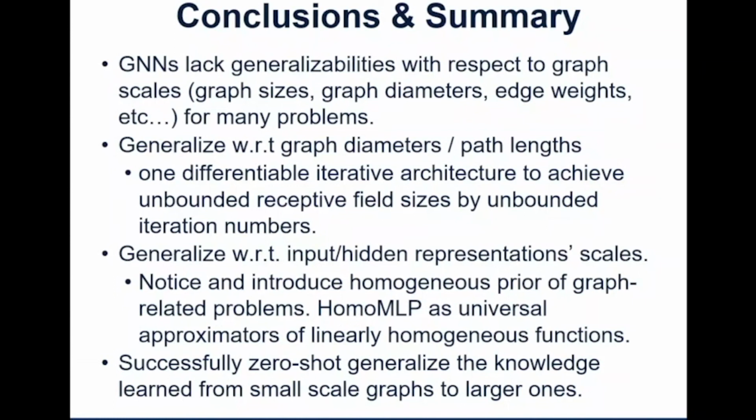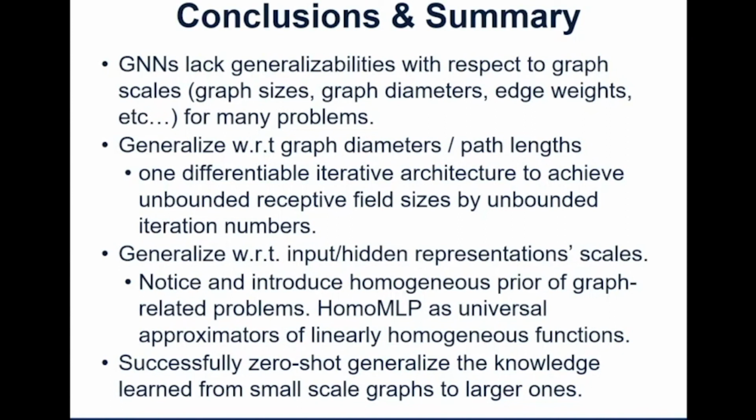Now is the conclusion and the summary. We found that graph neural networks still lack generalizability with respect to the graph scales for many problems, in respect of the graph sizes, graph diameters, or the edge weights. So we improve the generalizability from two perspectives. First is about the graph diameters and the path lengths. We introduce a differentiable iterative architecture so that we can achieve unbounded receptive sizes by unbounded iteration numbers.